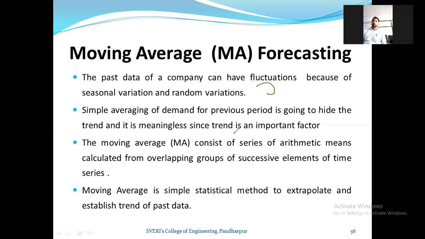So here the moving average consists of a series of arithmetic means calculated from overlapping groups of successive elements of a time series. Moving average is a simple statistical method to extrapolate and establish a trend of past data.